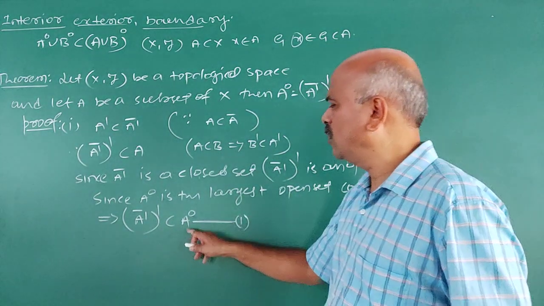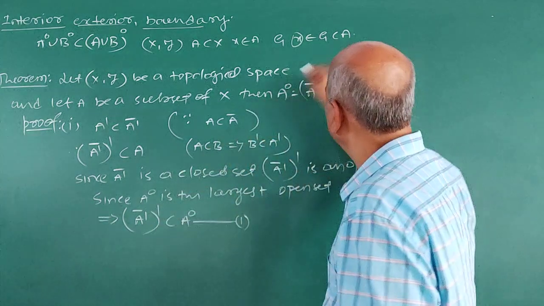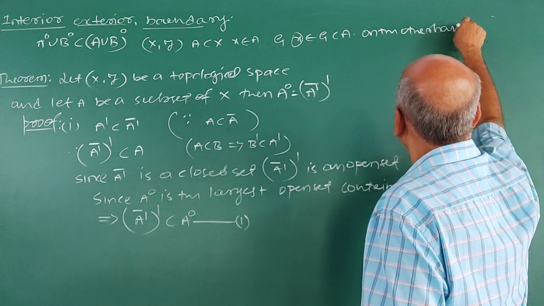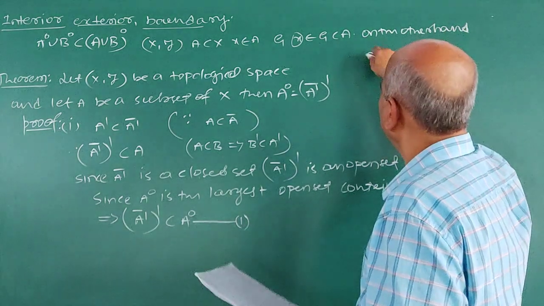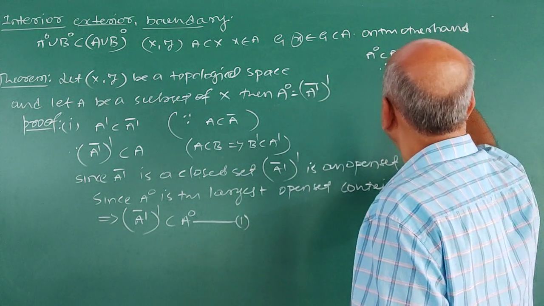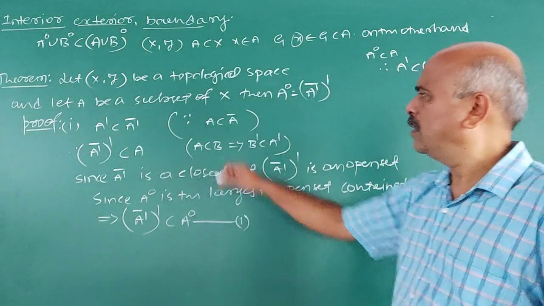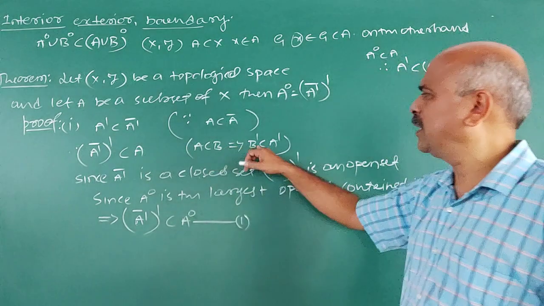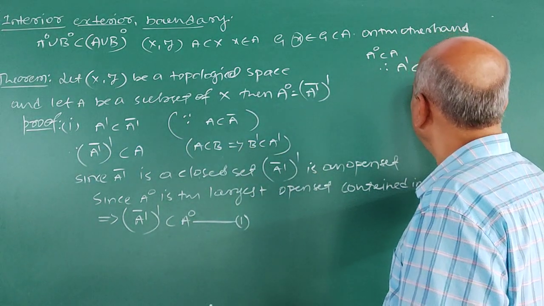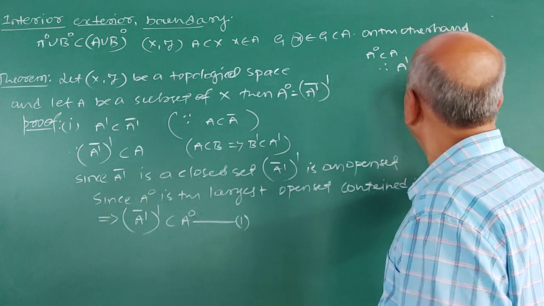On the other hand, what we have to prove is that interior A is contained in this, the second part. Interior A is contained in A, therefore A dash is contained in the complement of interior A, because if A is contained in B, B dash is contained in A dash. And what is this?